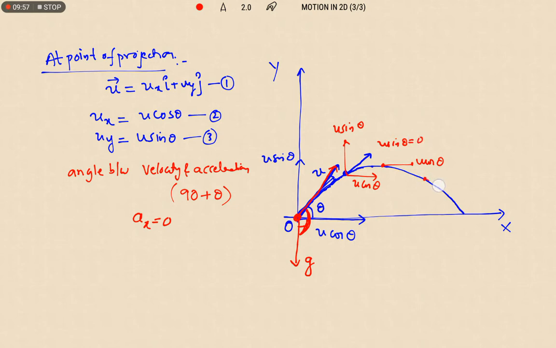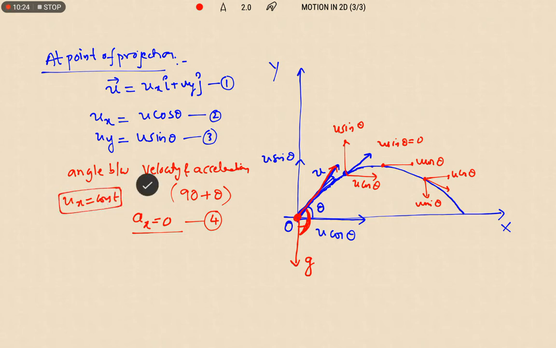Now at this point again it will be u cos theta and this is u sin theta. That means at any instant of the projectile motion, its horizontal velocity is constant. That's why horizontal acceleration of the projectile is taken as always 0. Why is it 0? Because horizontal velocity is constant for the projectile motion.